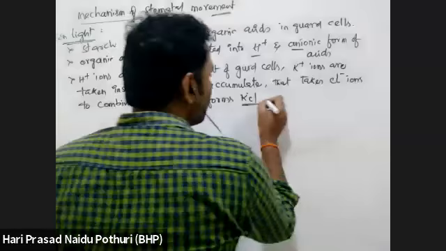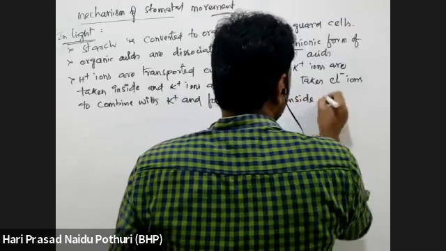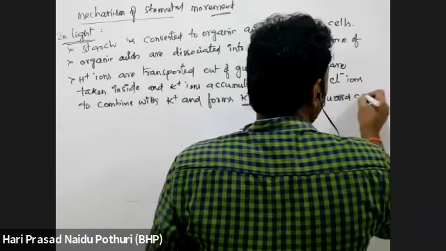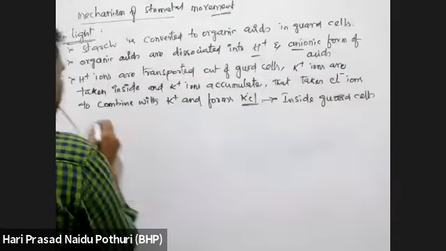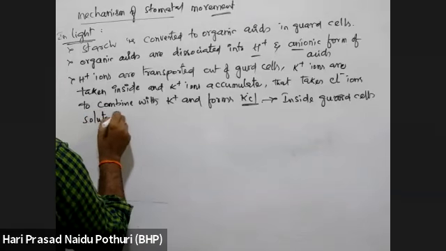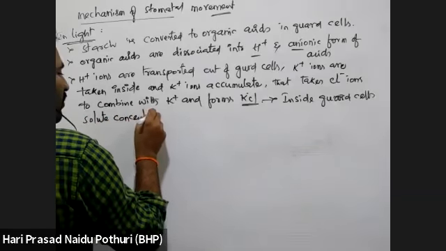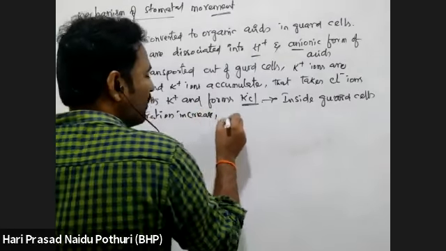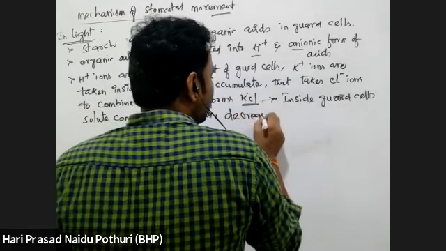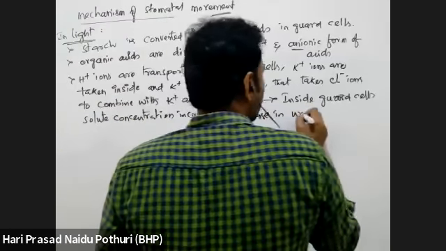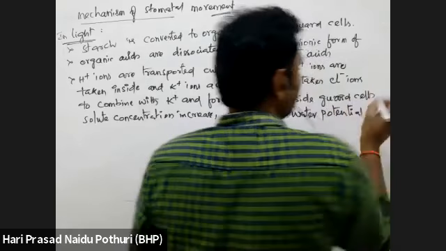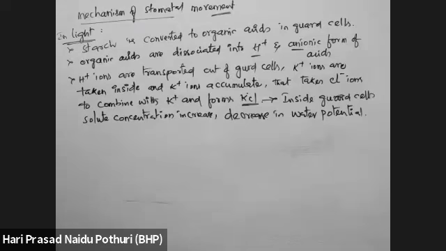Due to that, inside the guard cells, solute concentration increases. Yes or no? Solute concentration increases and water potential decreases. Water potential will fall down. Yes or no? Understand?